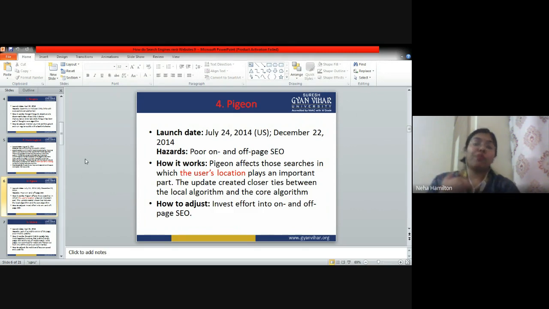When we talk about off-page optimization, it is only about creating backlinks and creating an authority on the internet, creating a reputation on the internet by connecting to reputed web pages. You have not done that either, you have done neither of them. Then Pigeon is going to pull your ranking down. That's why it is important to optimize your page according to the search engine. Optimize means change your page or make your page more effective according to the needs of the search engine.